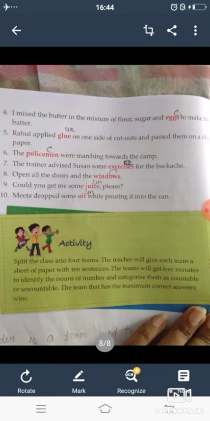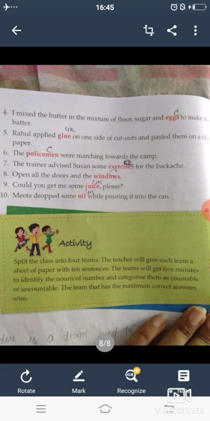I mix the water in the mixture of flour, sugar and eggs to make the batter. So eggs is a countable noun. Rahul applied glue on one side of cutouts and pasted them on a chart paper. So glue is an uncountable noun. You will write U. The policemen were marched toward the champ. Policeman is a countable noun. Trainer advised Susan some exercises for the backache. Exercise is an uncountable noun.